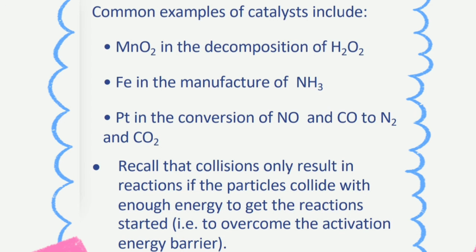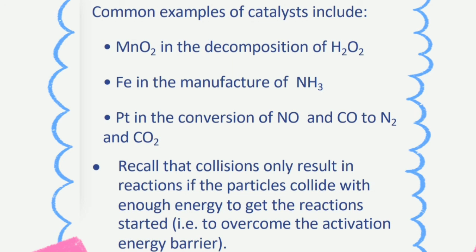At isa sa mga halimbawa ng catalyst ay ang MnO2 in the decomposition of H2O2, Fe in the manufacture of NH3, Pt in the conversion of NO and CO2.